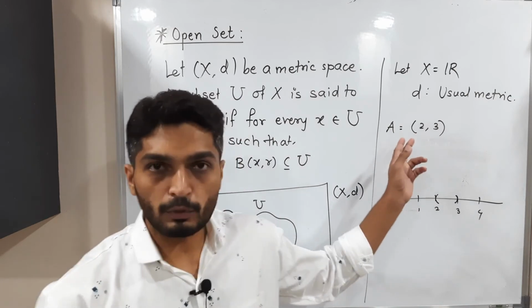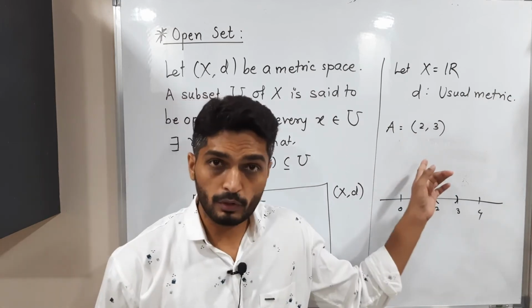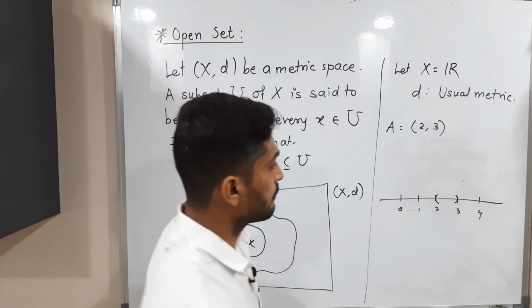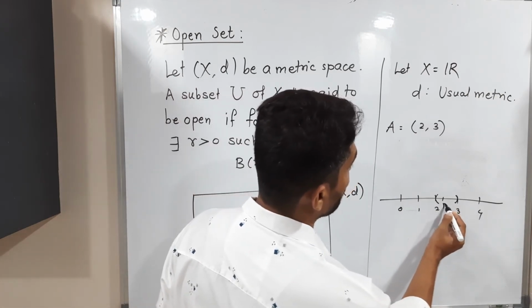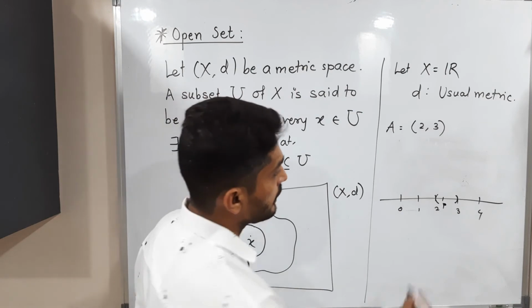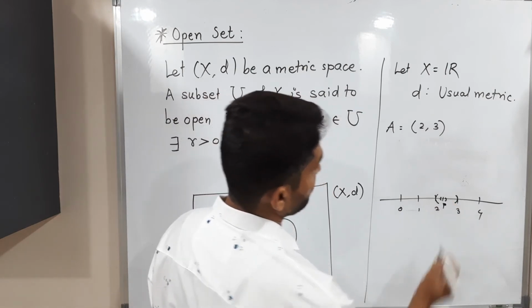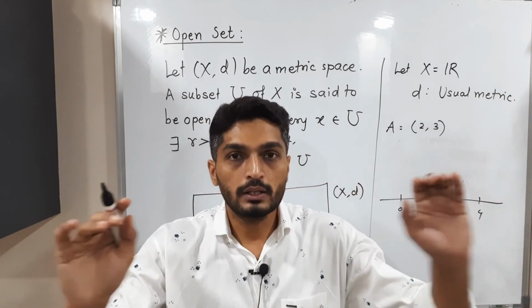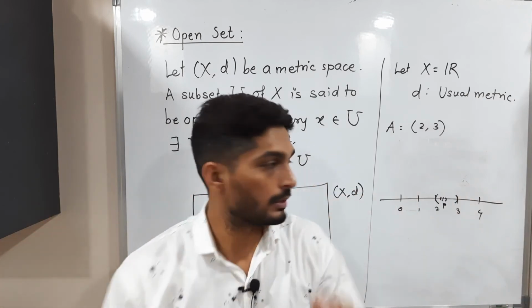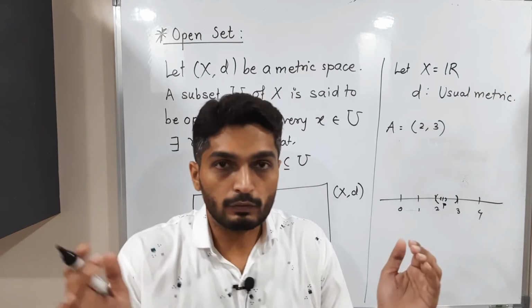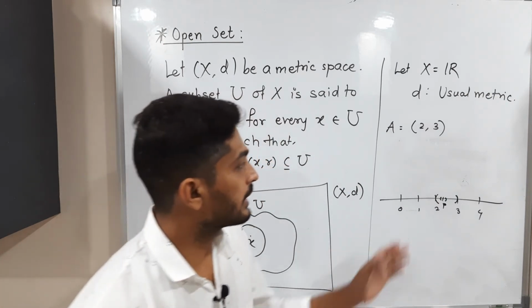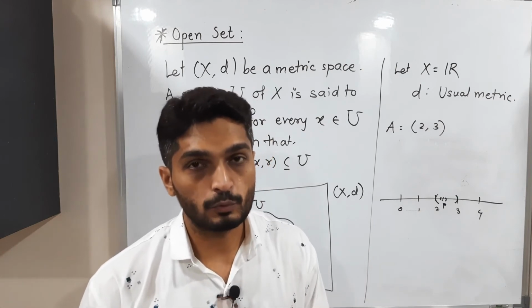Tell me, is 2 a member of this set? No. Is 3 a member of this set? No. Since it is an open interval, it does not contain its boundary. So if you consider any point P inside the set, then definitely you can draw an open ball around it. Actually, it will not look like a circle since it is the real line, so its open ball will be like an interval. So we can have an interval which is a proper subset of (2, 3). Therefore we can declare it is an open set. You are getting my point?